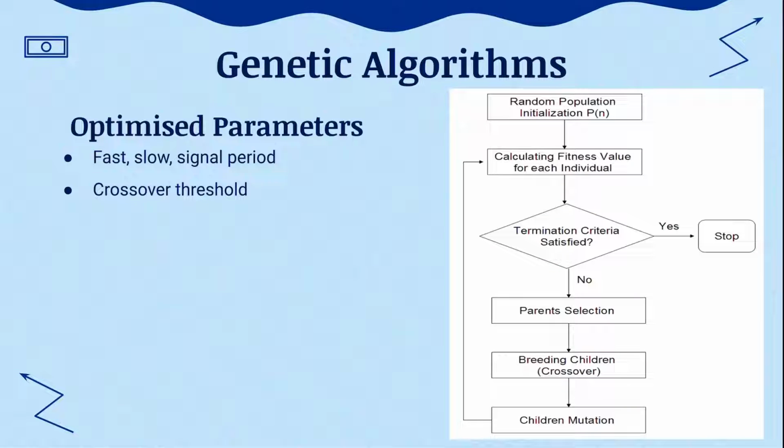Genetic algorithm is a search heuristic where the fittest individual in the population based on the fitness value is selected to breed with a probability of mutation. The individual with the highest fitness value represents the optimal parameters to be used. The parameters that undergo genetic algorithms will be fast, slow, signal, as well as the crossover threshold. The results will be the optimal parameters to be used for MACD calculations.